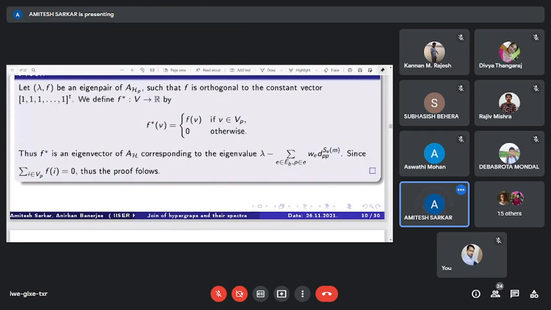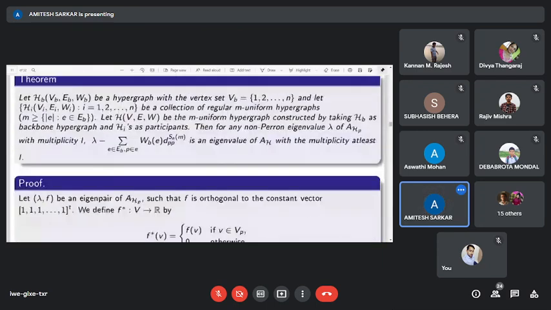Then this function is an eigenfunction for the quantity lambda minus a constant term. That completes the proof.